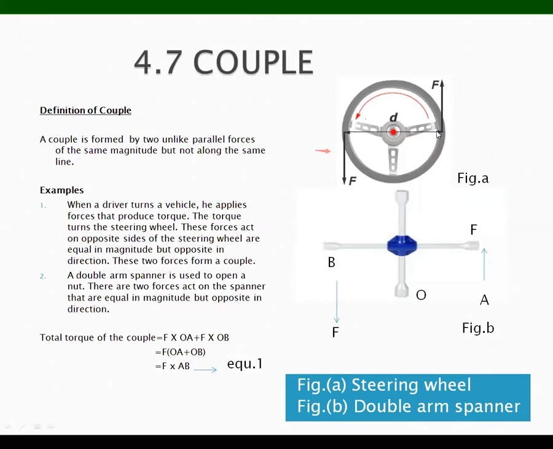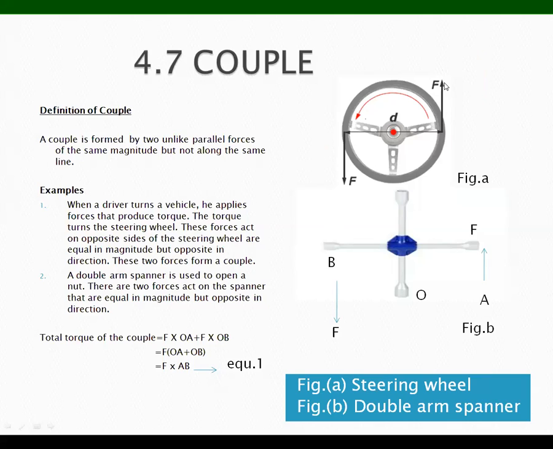Why am I saying unlike? Because the direction of one force is upward, see the arrow pointing upward, and the other arrow is pointing downward. So these are unlike parallel forces.